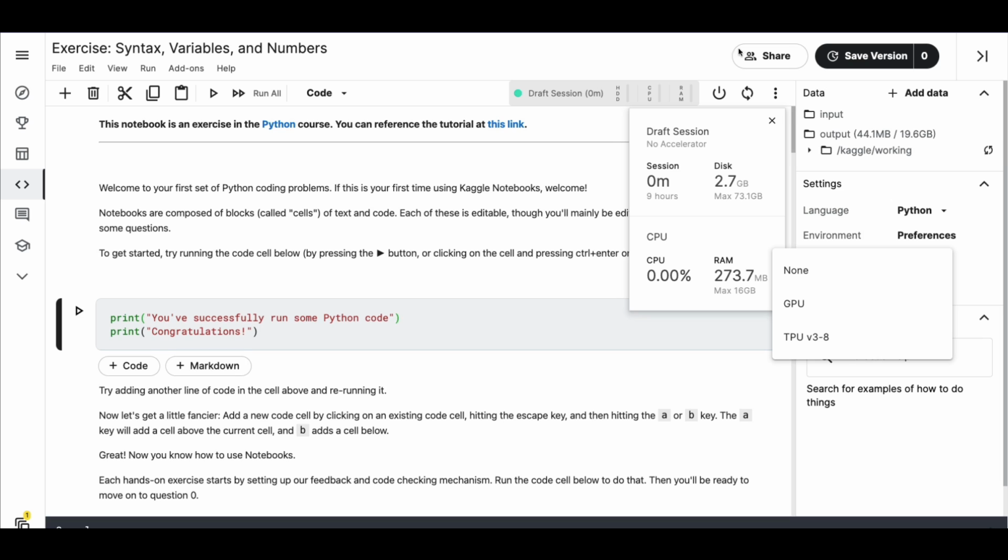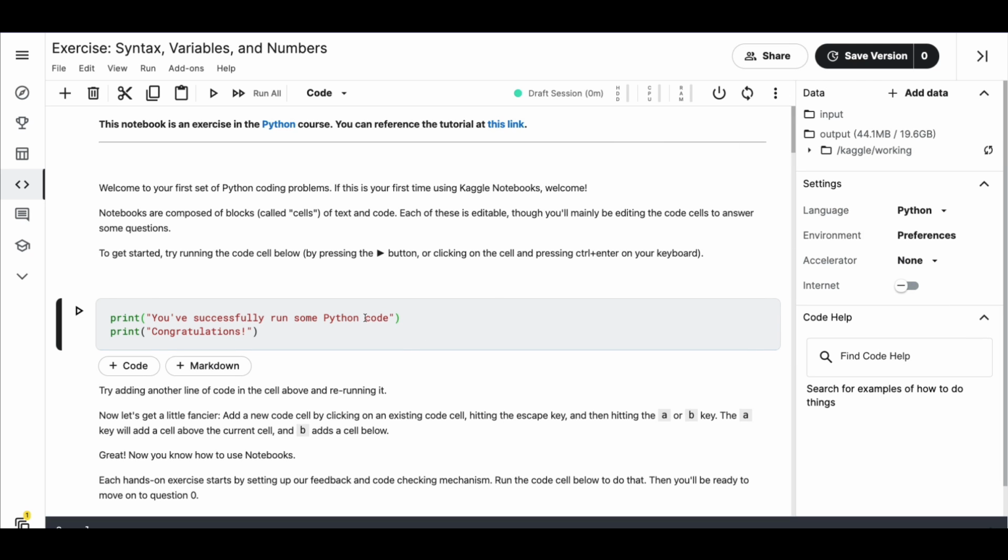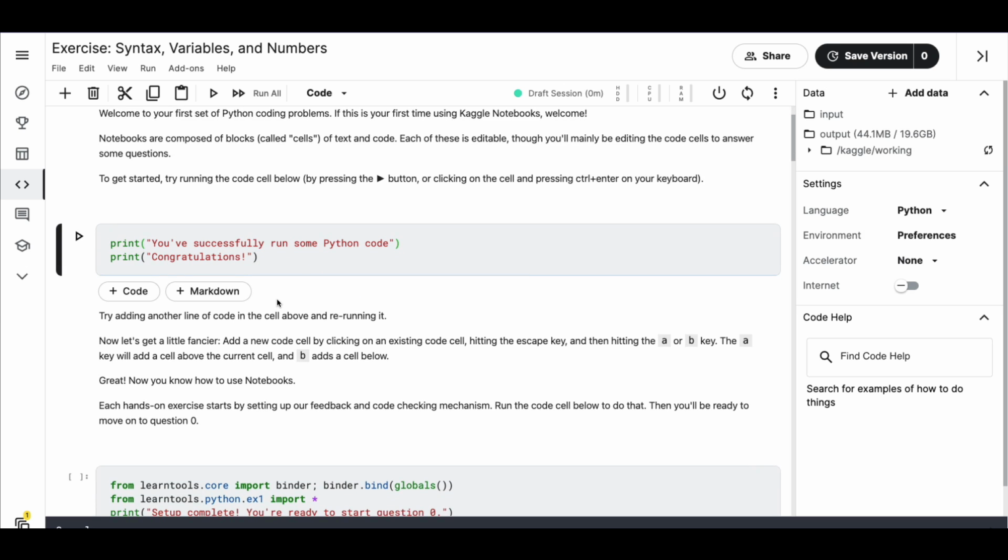So what do we have to do? First of all, let's run this and then congratulate ourselves. There are two ways to run this, probably multiple ways. The first way is to click this button, but if you're planning to become a better coder, it is always better to try to use the keyboard as much as possible. I'm not saying that will make you a better coder, but that will help you avoid context switching.